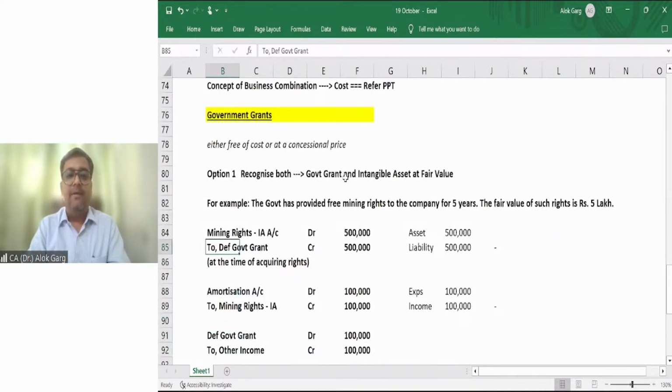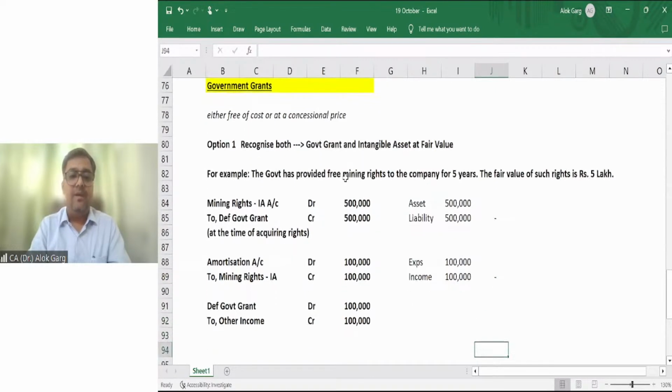Accounting entry: mining right, intangible asset account debit to deferred government grant 5 lakh at the time of acquiring the right. This 5 lakh has to be capitalized as an asset. This 5 lakh deferred government grant has to be recognized as a liability. At the end of every year, accounting entries: amortization account debit, mining right 1 lakh rupees; deferred government grant debit, other income by 1 lakh rupees.